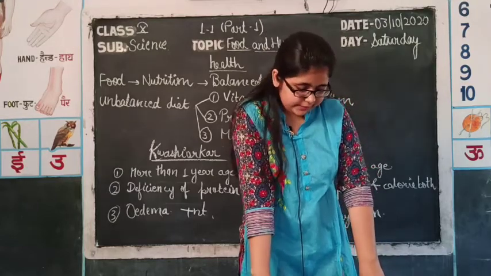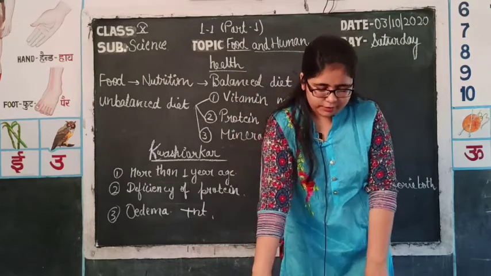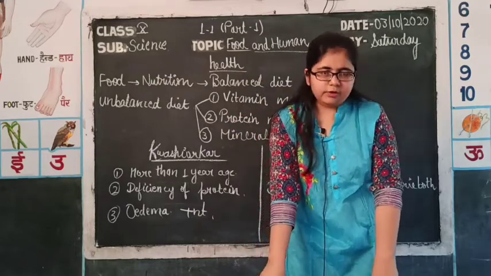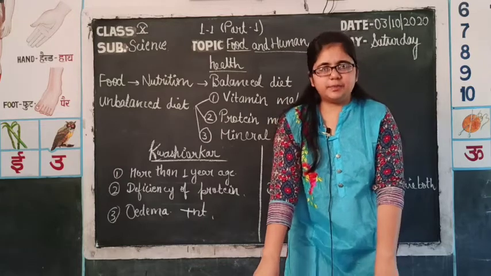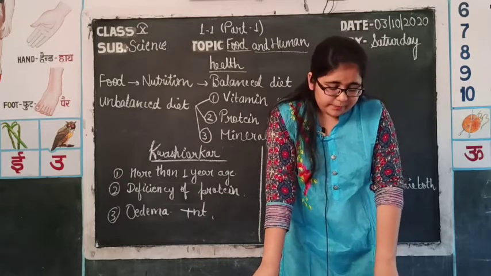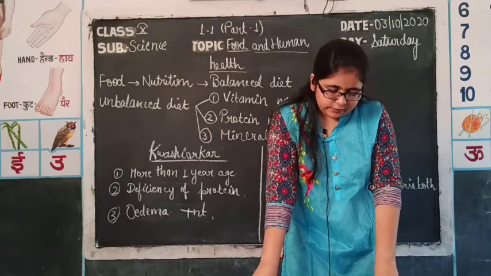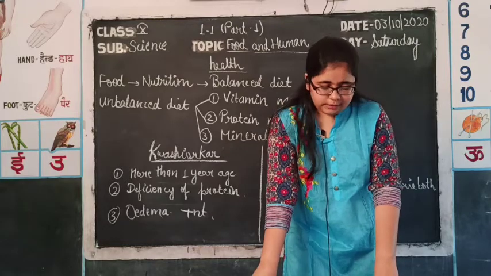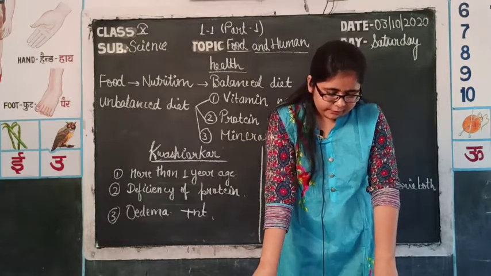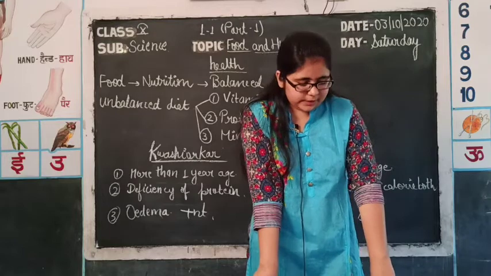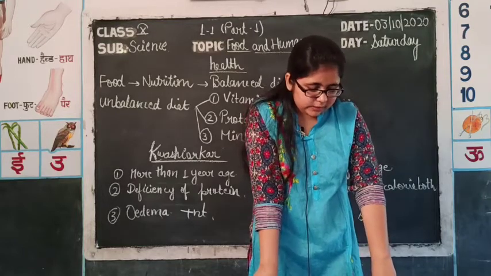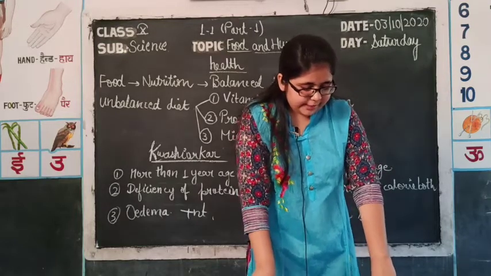Then comes iron, which helps in the formation of hemoglobin and oxidation of tissues, that means it helps in respiration. The main sources of iron are liver, kidney, egg, meat, blood, pearl millet, finger millet, these are the kinds of millets which are present, and then curd, vegetables, carrot and jaggery.